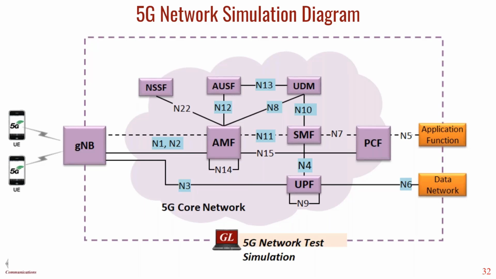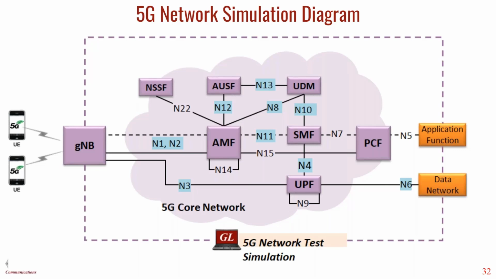The AMF is a core network entity which provides complete mobility management functions, and it will control all other network entities within the network. It will also provide SM context information, session management functions as well, along with the mobility functions. Since it is the main entity in the network, it connects to different nodes, as you can see here: NSSF, AUSF, UDM, SMF, UPF.